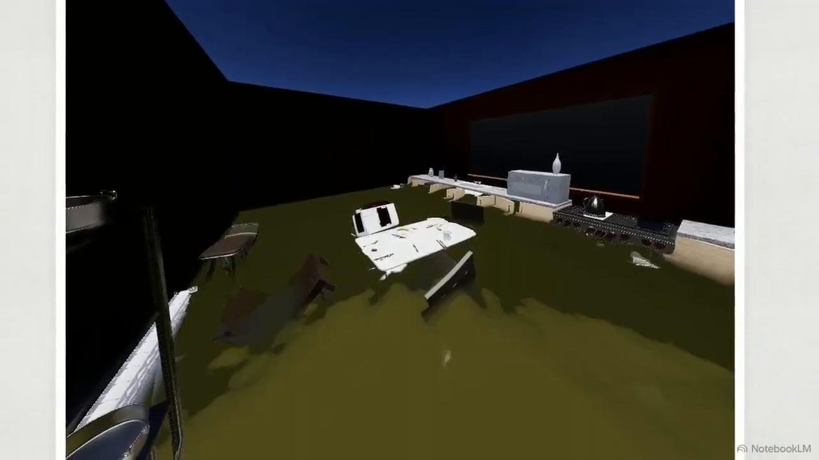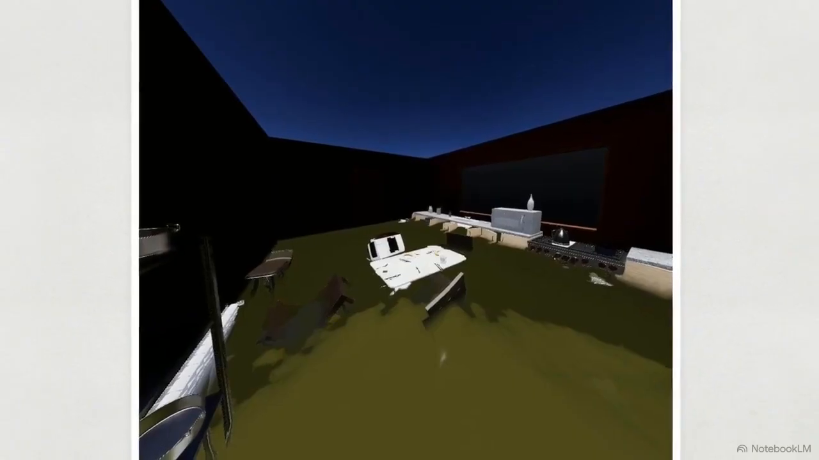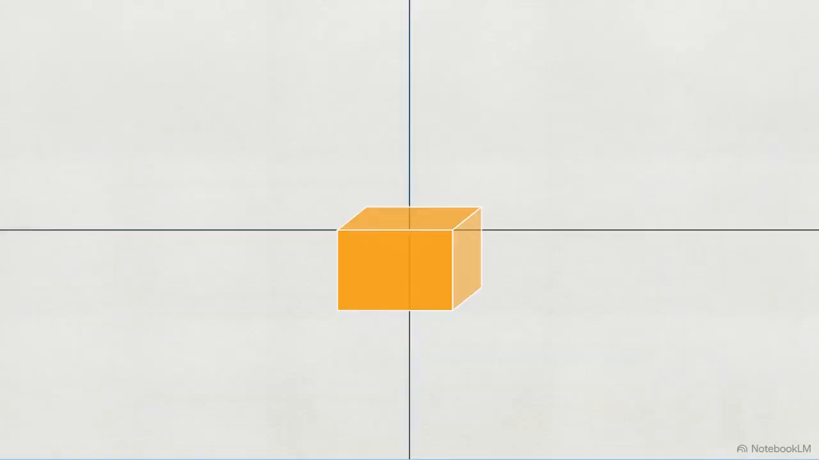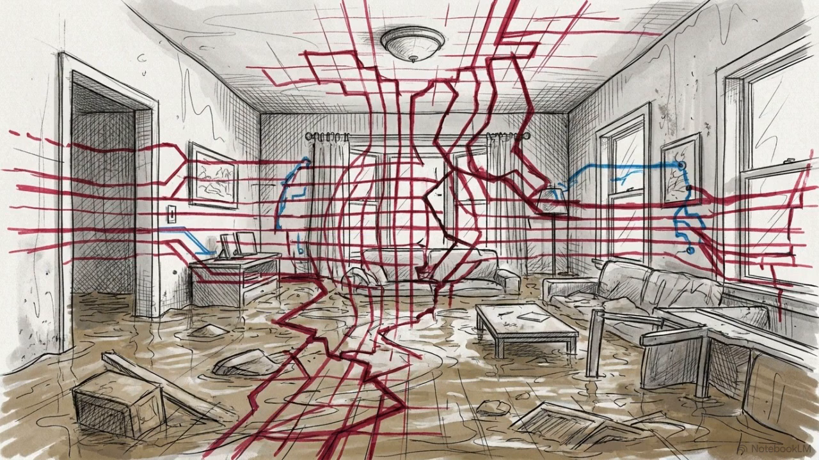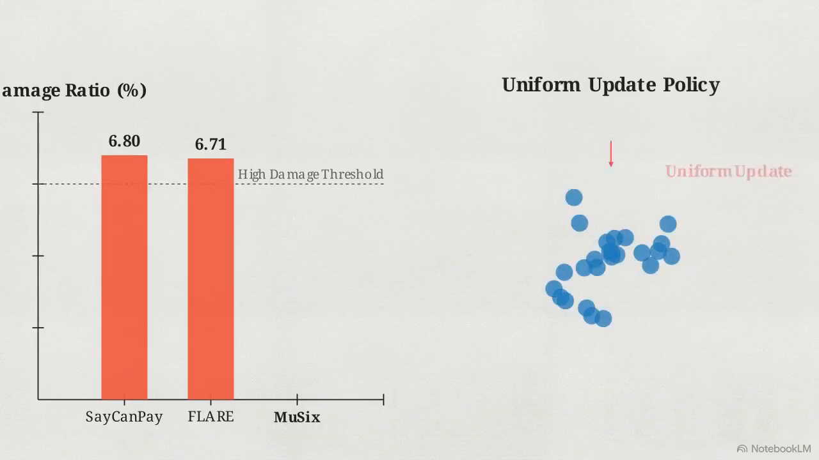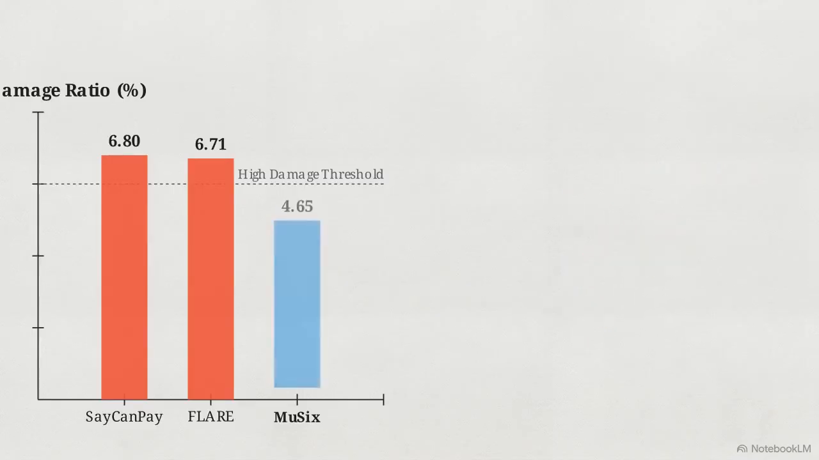We can observe this architecture performing in the hazard simulation benchmark, designed to evaluate agents in environments that spontaneously evolve over time. In the flood scenario, rising water introduces new buoyancy and drag forces. These fluid dynamics actively invalidate the agent's initial physical assumptions about objects in the room. Standard scale-blind baselines like Sake and Pay and Flare suffer high damage ratios in this test. Their uniform update policies cannot adapt their low-level reactions to the water fast enough.